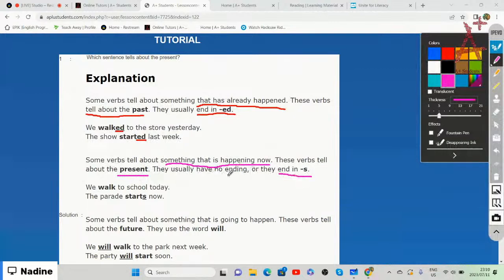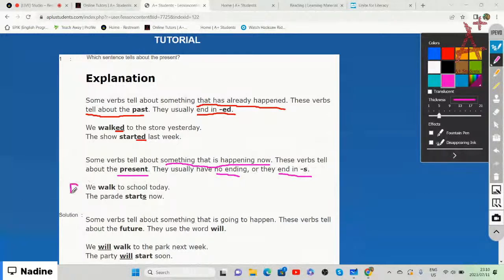When we say it has no ending, then, for example, the past tense ends with ed, whereas the present tense has no ending, meaning we don't have to say it ends with ed or ing. But some of the verbs that tell us about the present sometimes end in s.